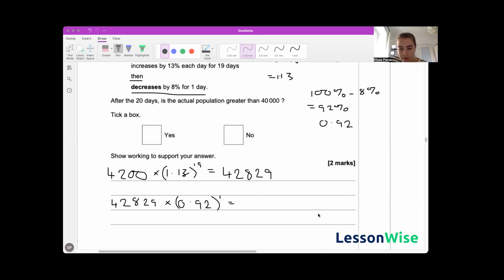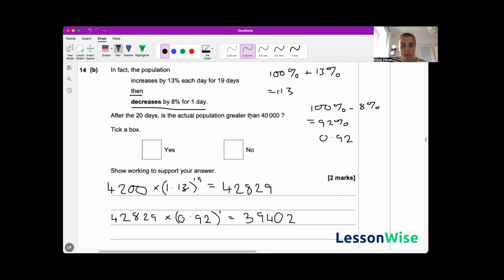So we've got 42,829 times 0.92. That's 39,402. After 20 days, is the actual population greater than 40,000? No, it's not.